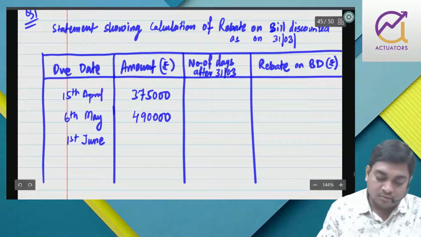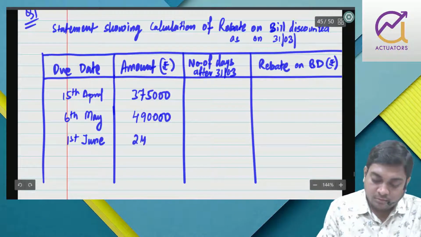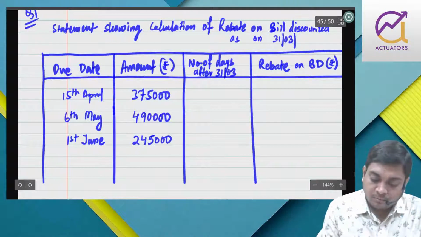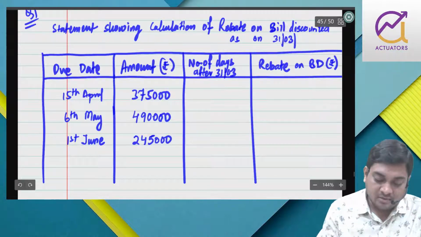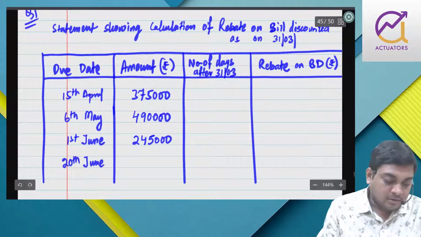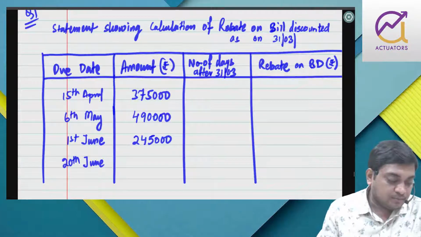Then 1st June, 2 lakh 45. Then 20th June.